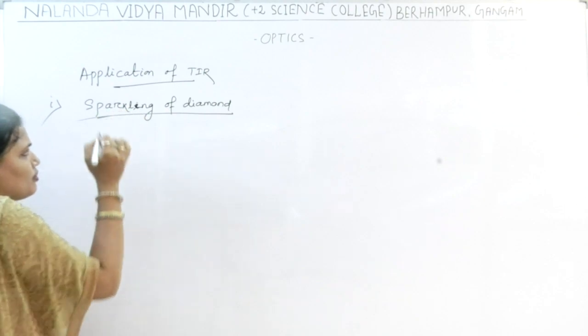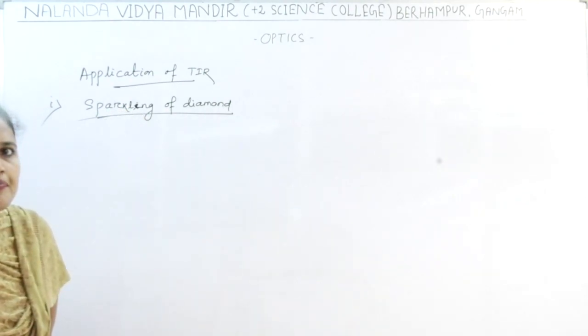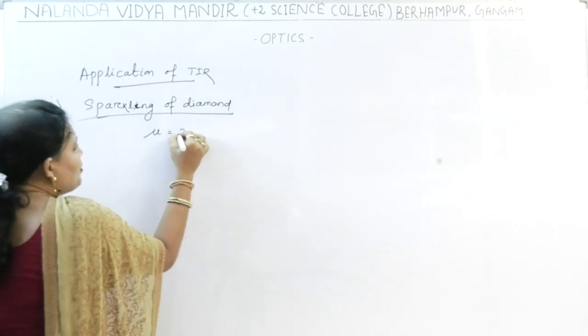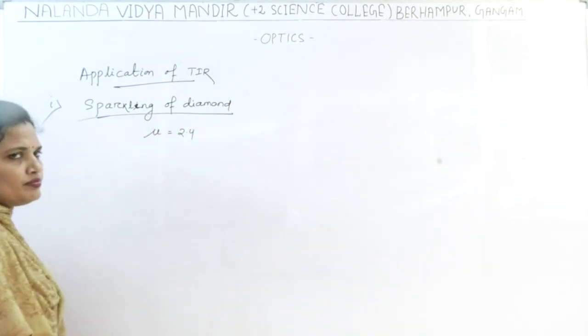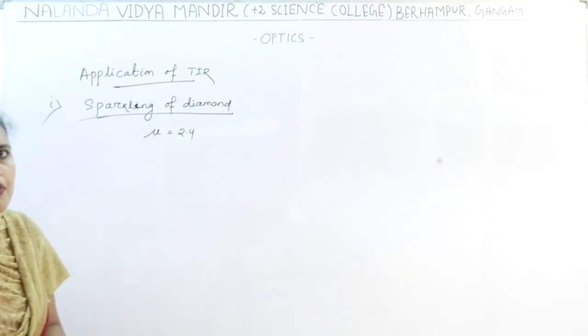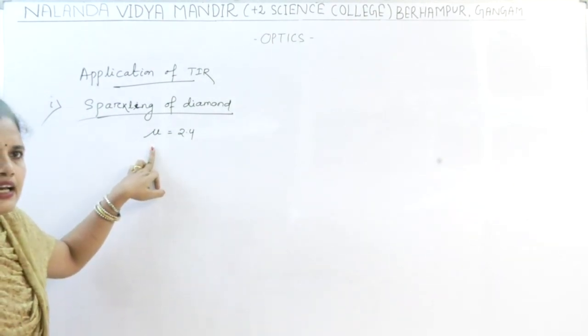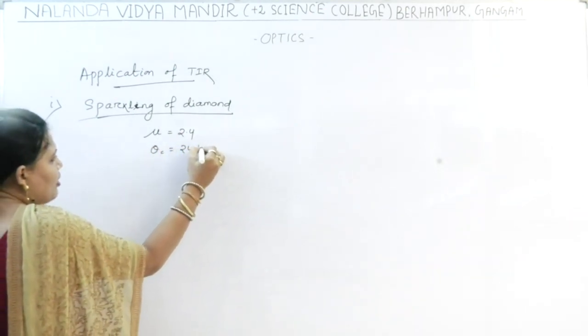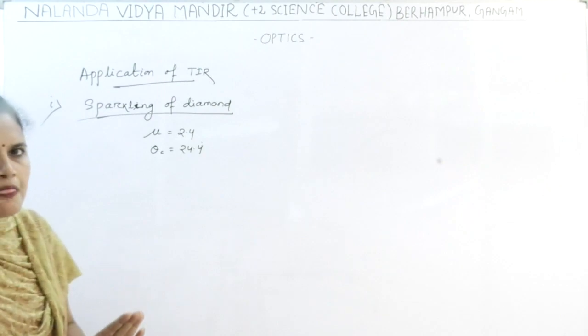What is the reason? For the diamond, the refractive index is mu equal to 2.4. So we can calculate the critical angle. If you calculate, then theta c you will get 24.4 degree.